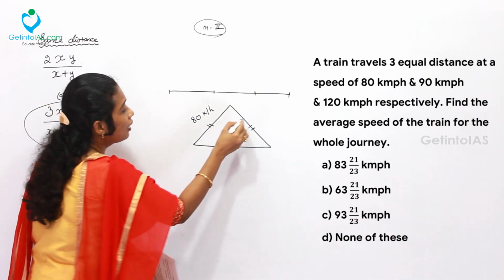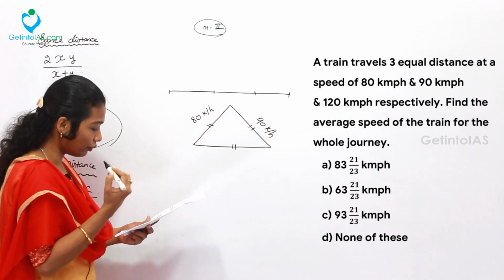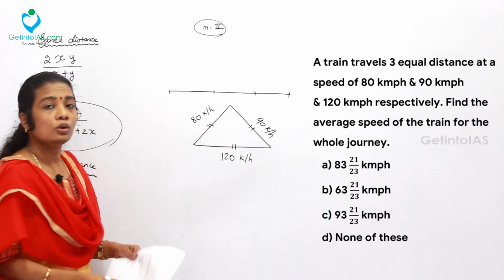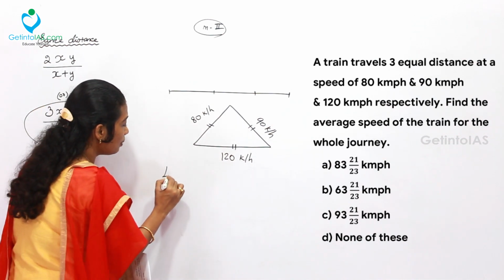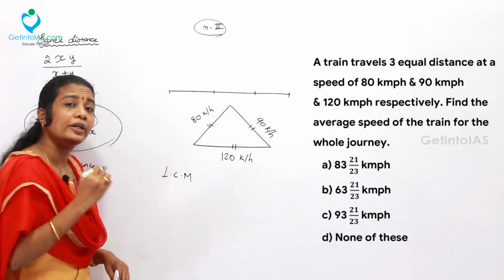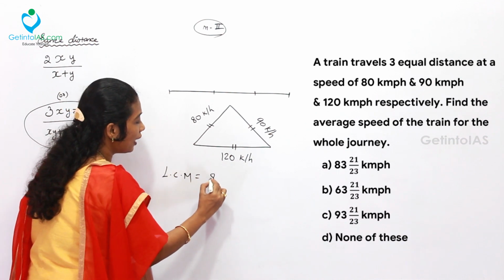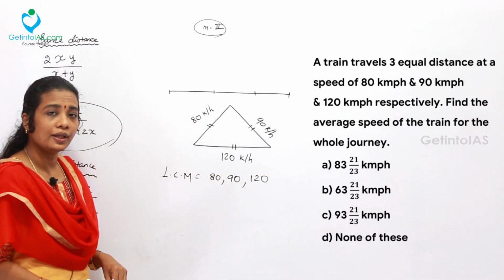What is the next thing? At the speed of 90 km per hour. Third one, at the speed of 120 km per hour. Now you will have to find the average speed for the whole journey. Usually under the LCM method, what will you do? You will be taking the LCM of the speeds. So let's take 80, 90 and 120. What's going to be the LCM?